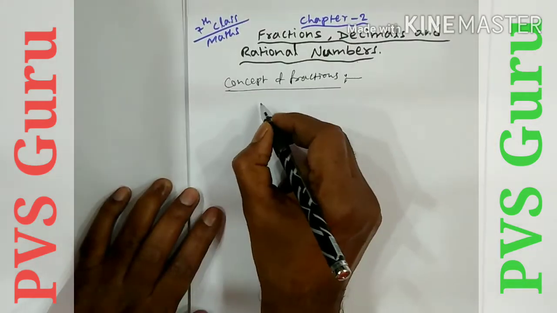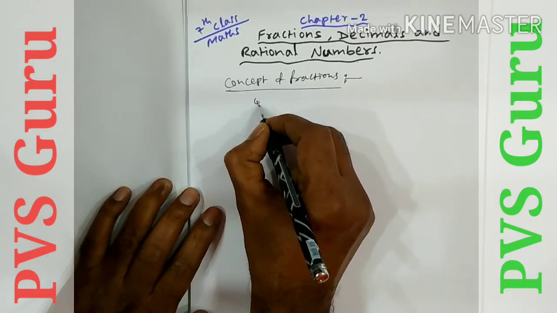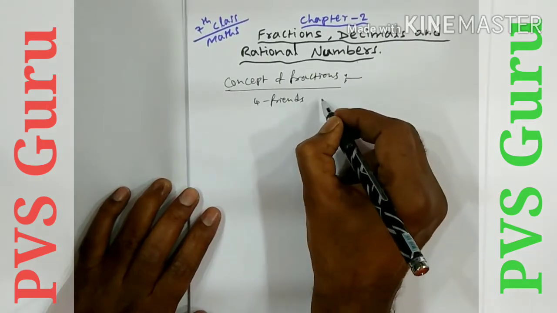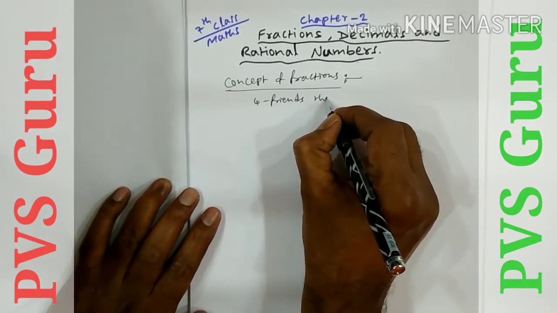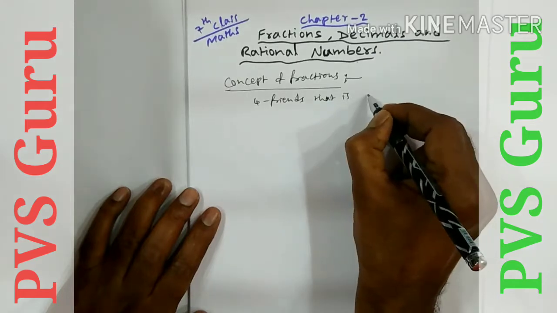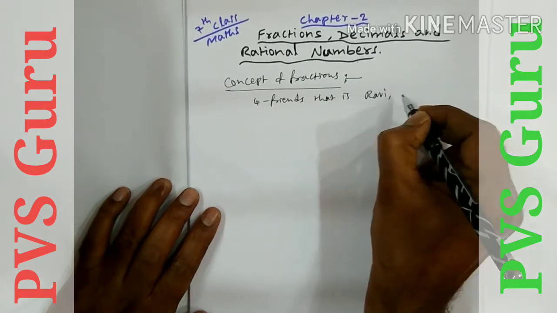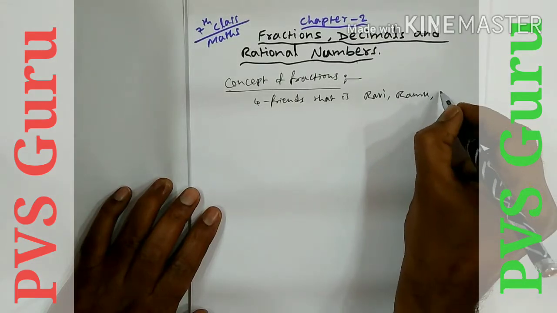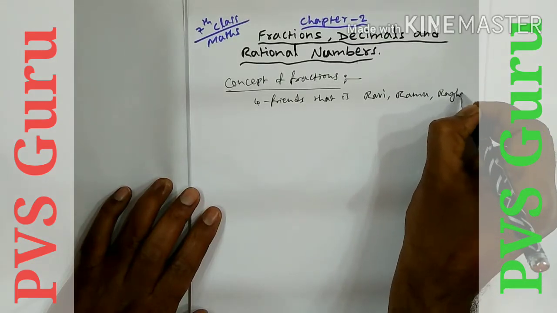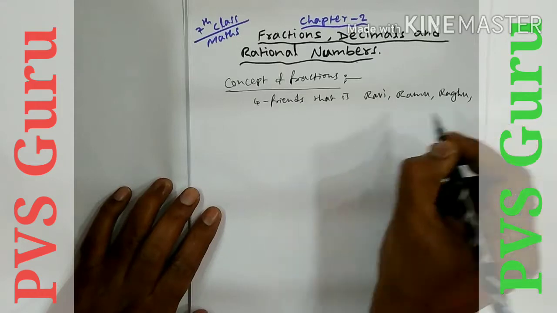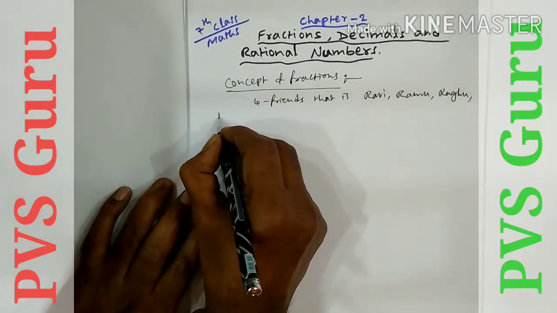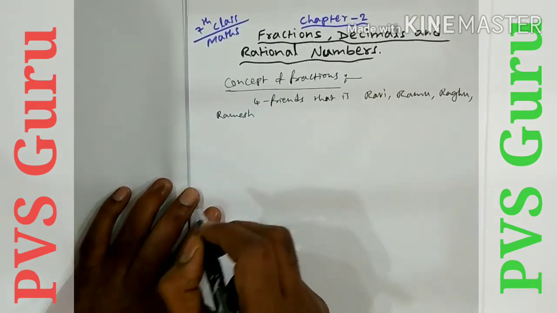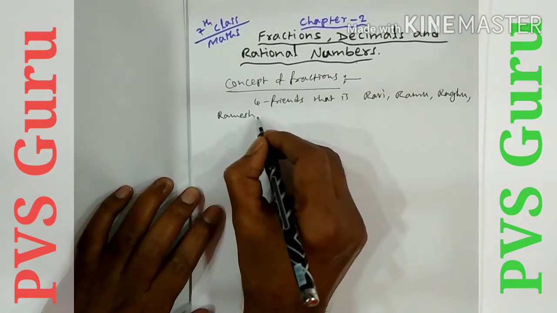Here 4 friends are there: Ravi, Ramu, Raghu, Ramesh. 4 friends are there.